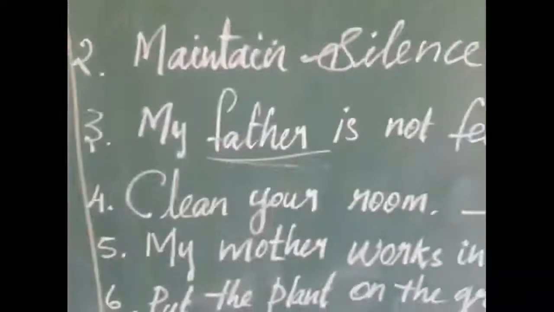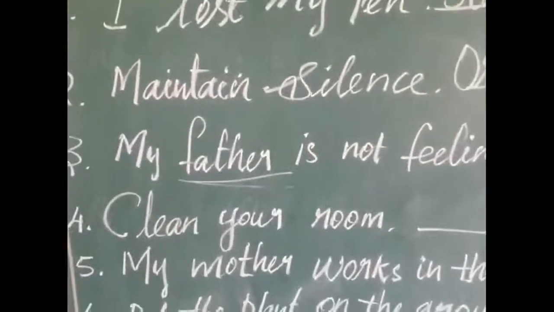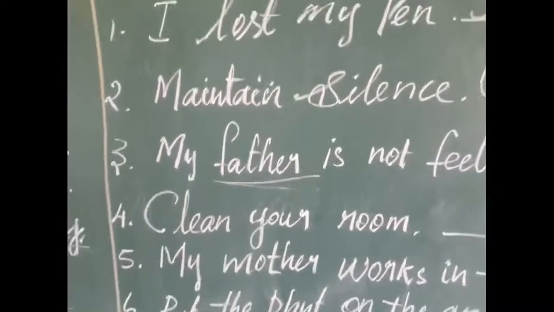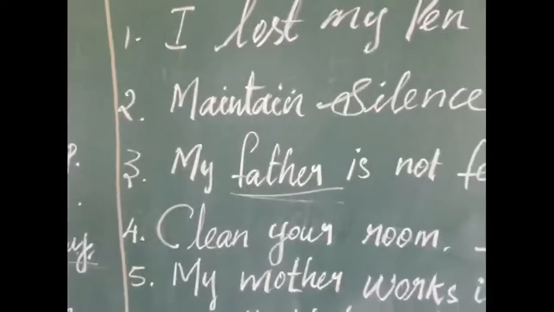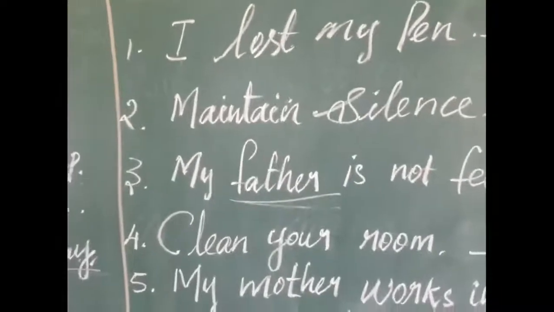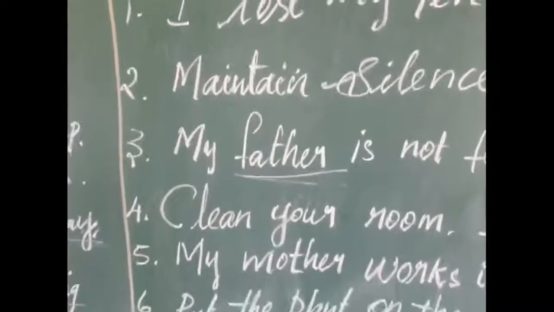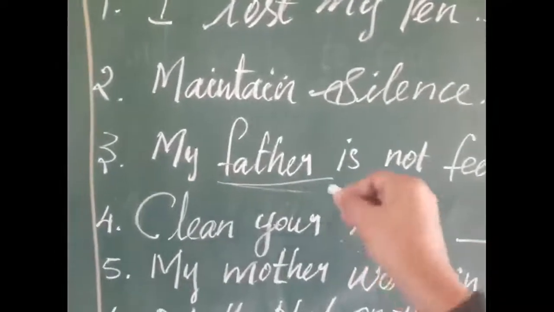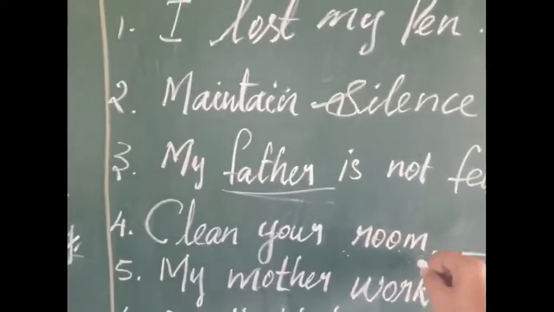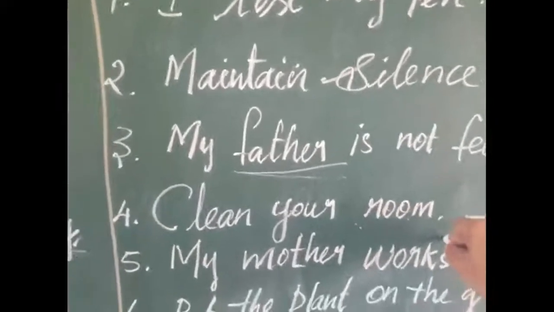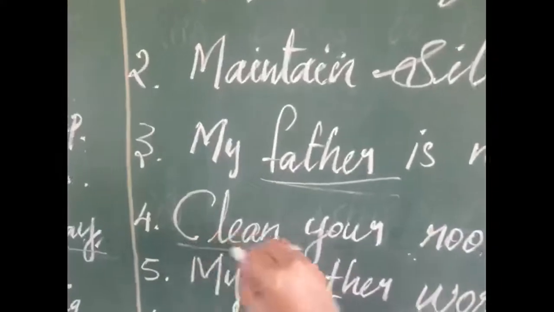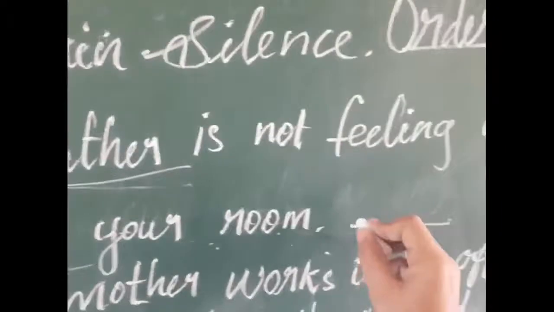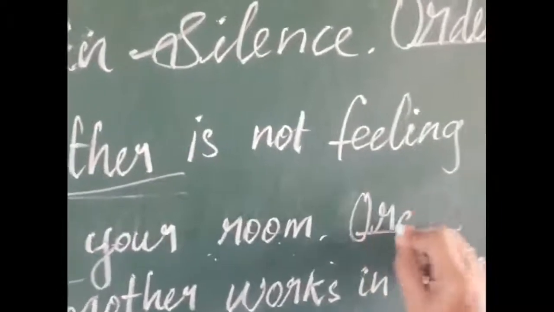Look at the fourth one. Clean your room. Whether the sentence asks you to do something or gives you some information. Here, this one asks you to clean your room. It orders you to do this. So this is an order. Also, this sentence starts with the verb clean. So what kind of sentence is this? This is an order. What do we want to write in the dash? Order.